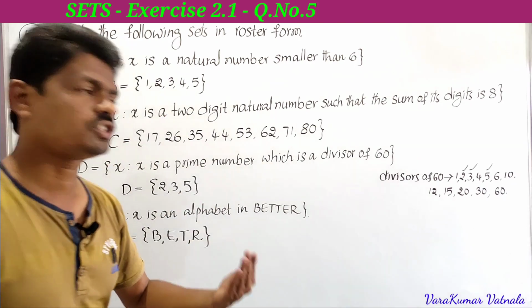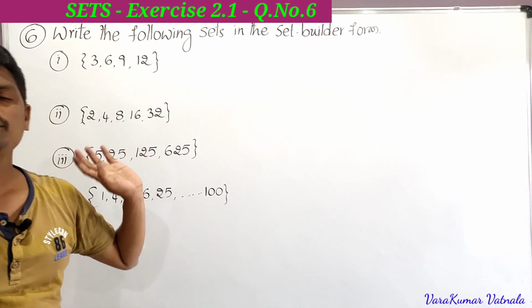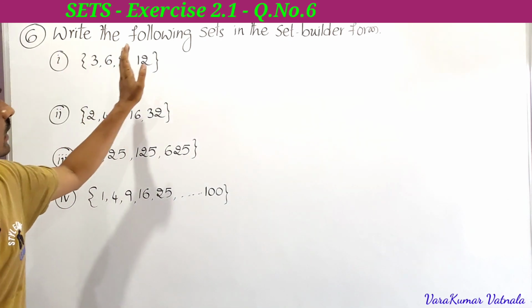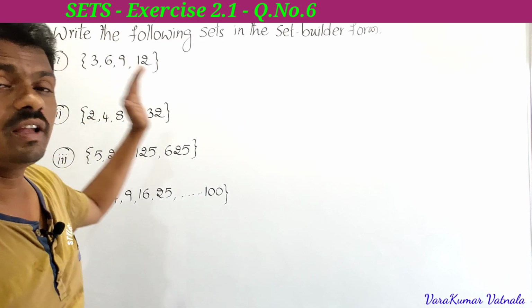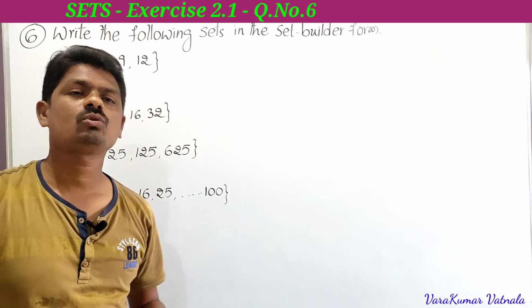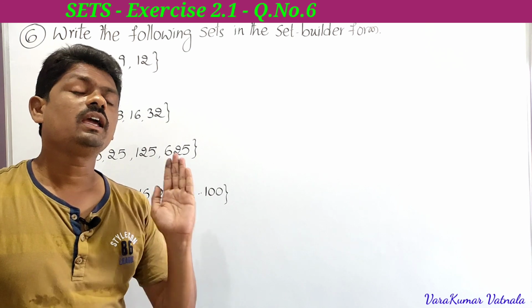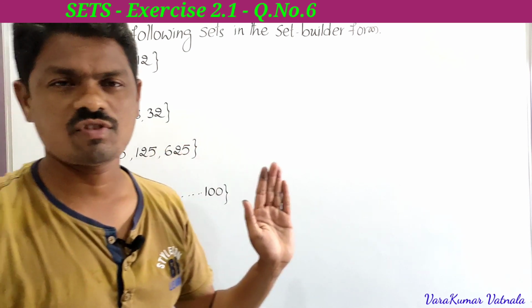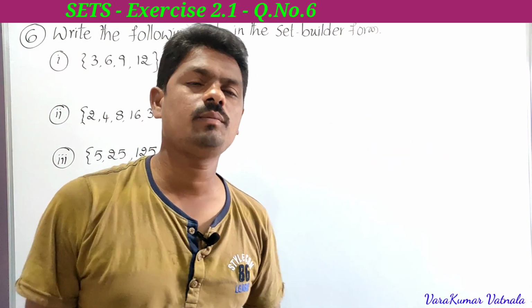Next we have to learn the sixth problem. This is the sixth problem in exercise 2.1. See here what he is asking: write the following sets in set builder form. So he has given them in roster form, and he is asking to write them in set builder form. In the fifth problem, he had given set builder form and asked to write in roster form. But here he has given roster form, and he is asking for the set builder form.